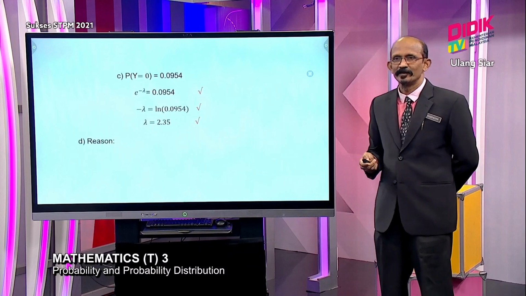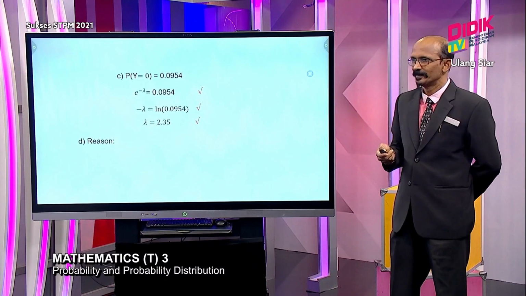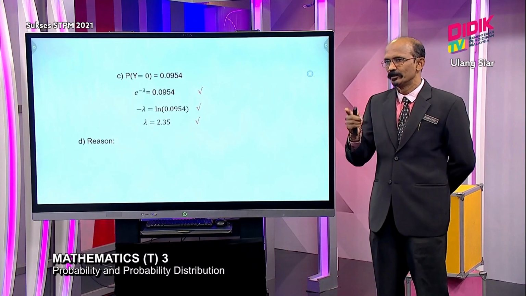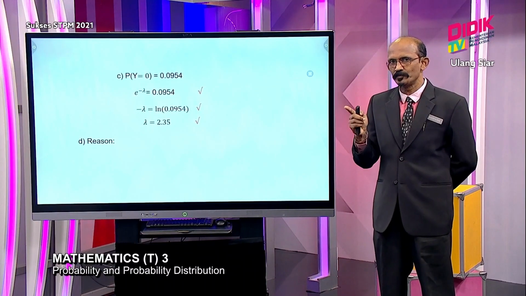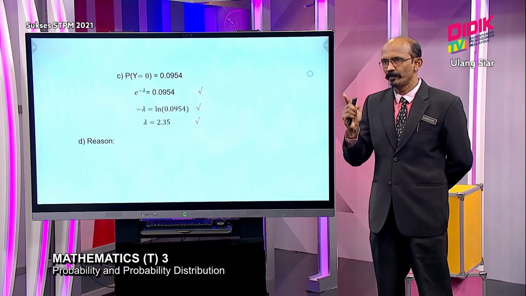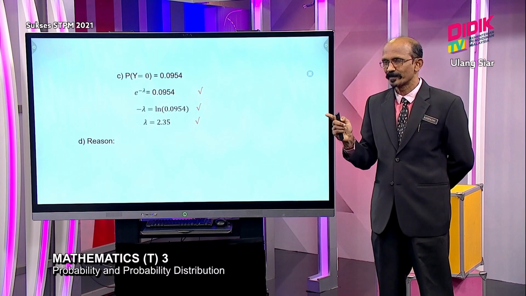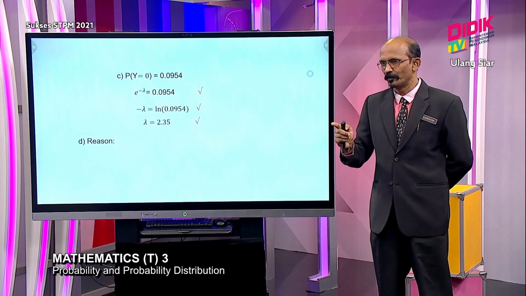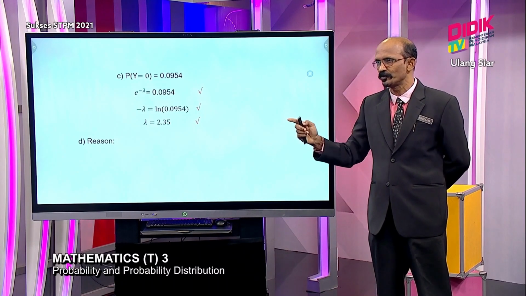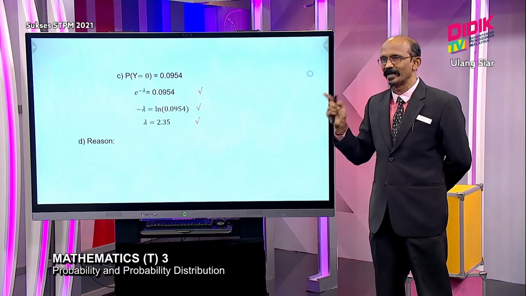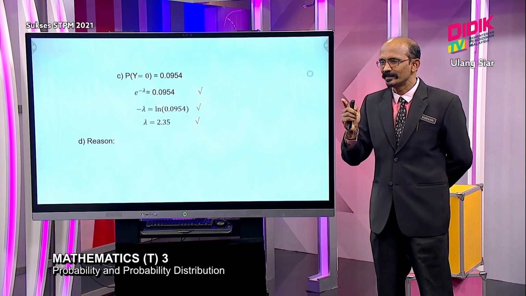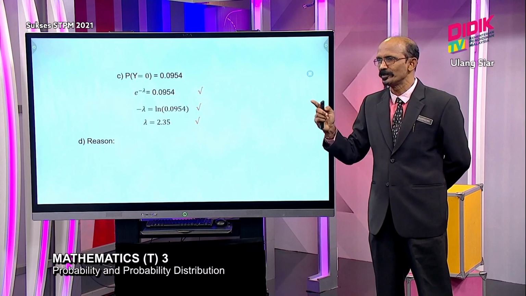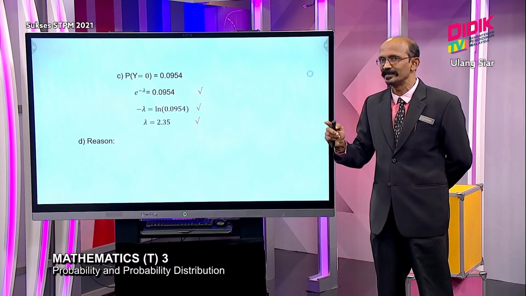Next, they ask you to give a reason. As I mentioned earlier, for binomial and Poisson distributions, you should be able to state their conditions, the properties of the Poisson distribution. But in this case they are asking why it does not follow a Poisson distribution. That means you must find the negative statement.